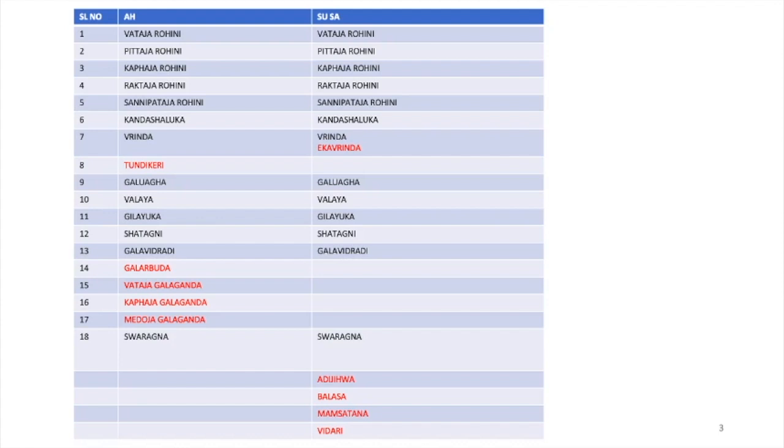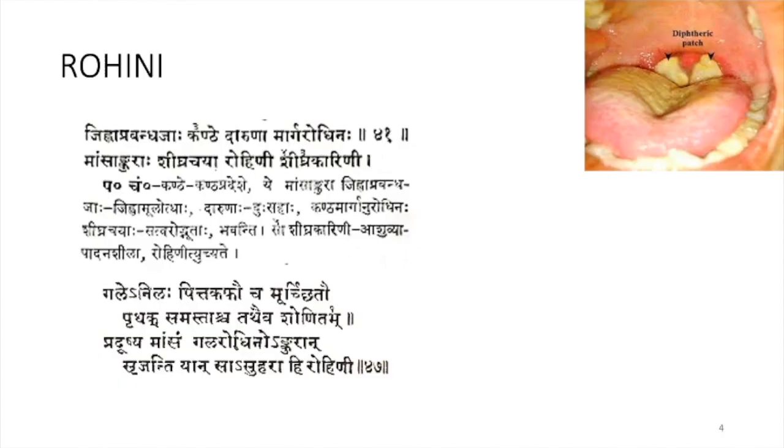Next, we will go into a detailed description of each disease. First one is Rohini. As we saw, there are 5 types of Rohini: Vataja, Kaphaja, Pittaja, Raktaja and Sannipataja. Before that, the Acharya mentioned a Samanya Lakshana for Rohini, and Rohini is compared with diphtheria. The main thing is, as you can see in this picture, it will block the throat.